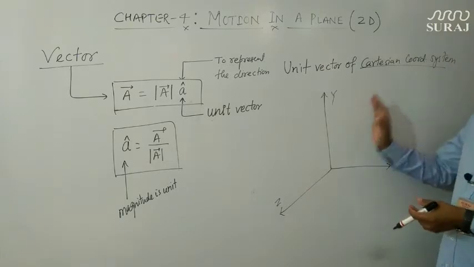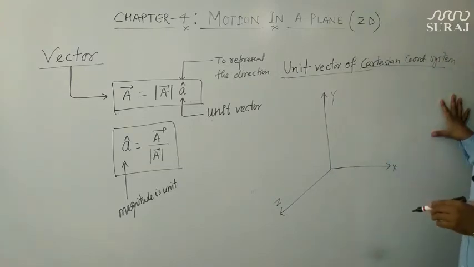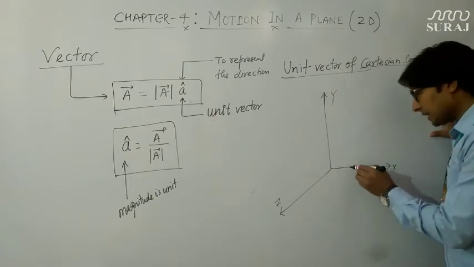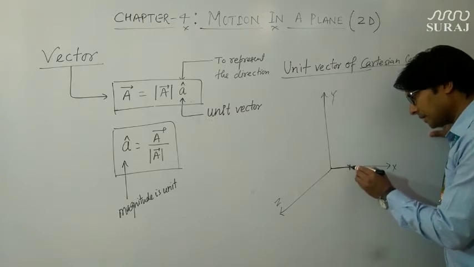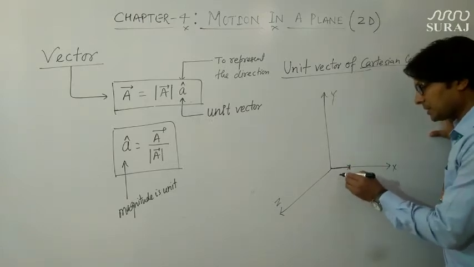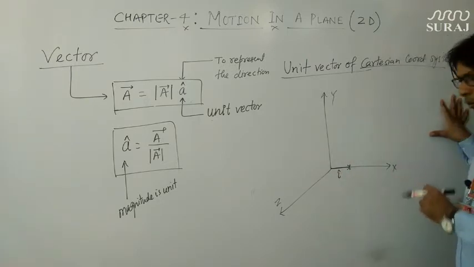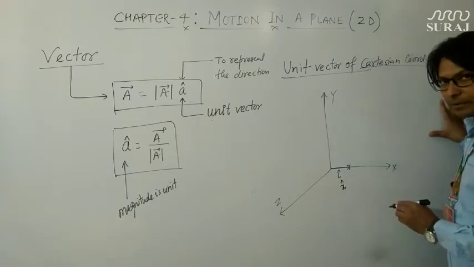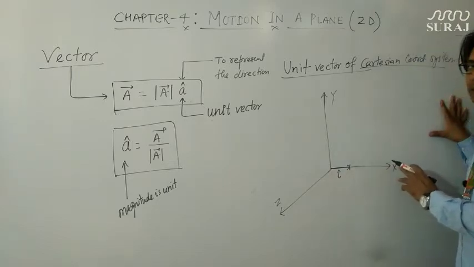So this is x, y, z. This is the Cartesian coordinate system. We want to represent the unit vectors for the x direction, y direction and z direction. This is the x direction we have represented. The magnitude is unity here and the direction is along this axis, so it is represented by i cap. You must remember that the unit vector in x direction is represented by i cap. In some other books it is represented as x cap.